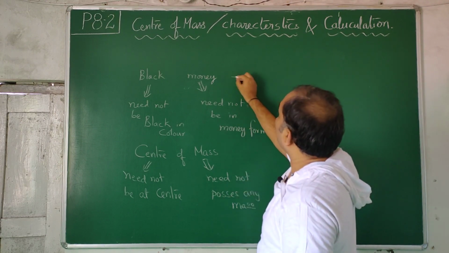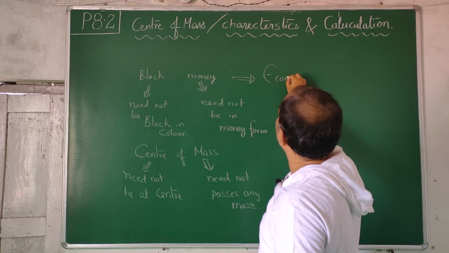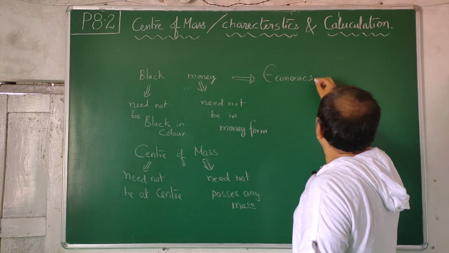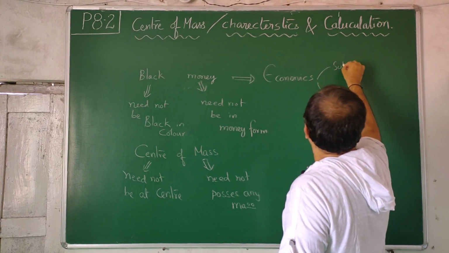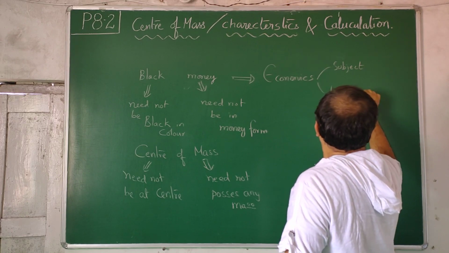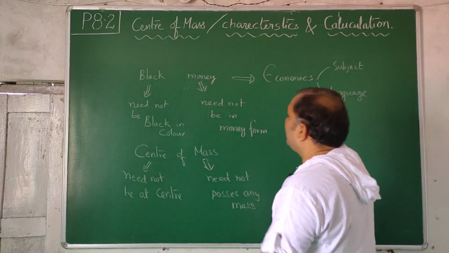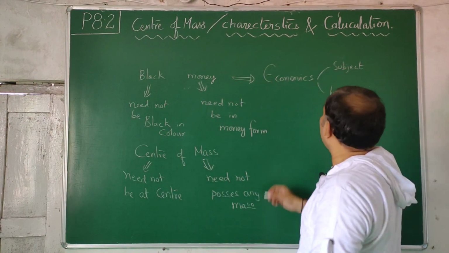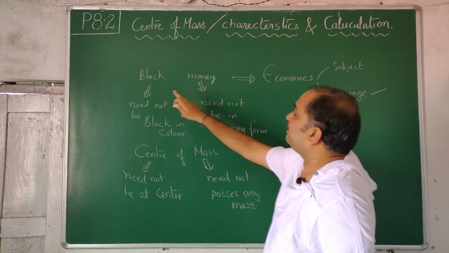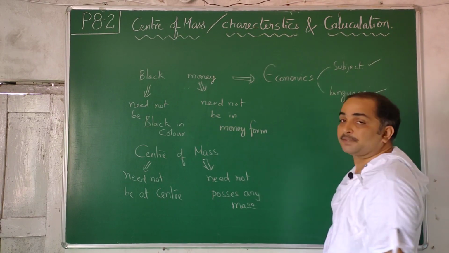Now comes why they have coined this word. First of all, this word belongs to economics. Economics is not a language, it's a subject. Language point of view, black is a color, money is money only. But we are not using black and money. From language we have taken word black, and language point of view we have taken money, but we are used in a subject called economics.